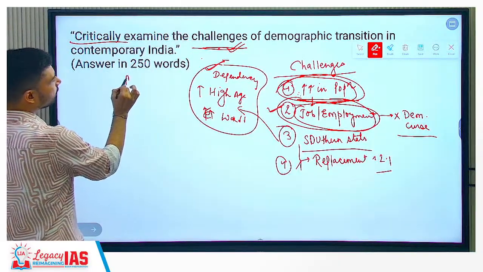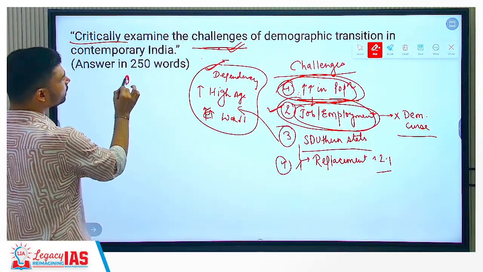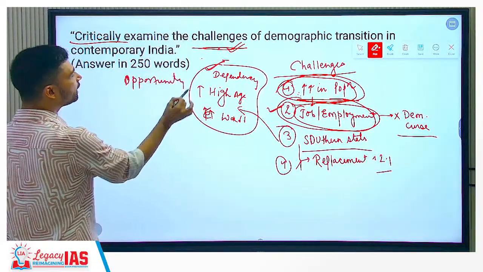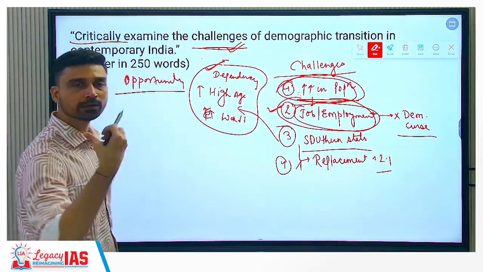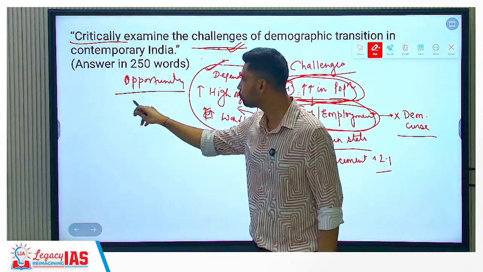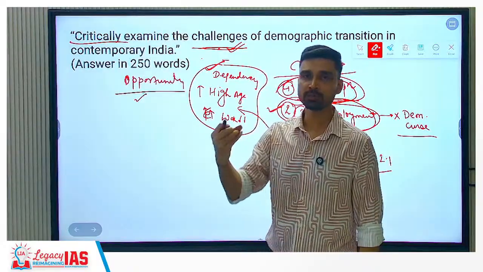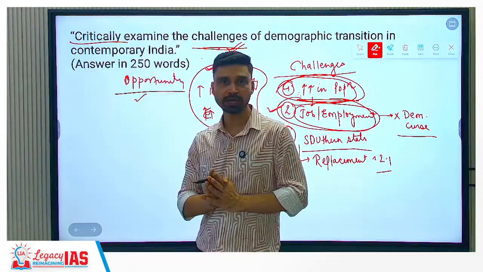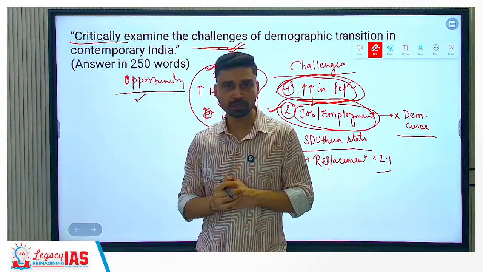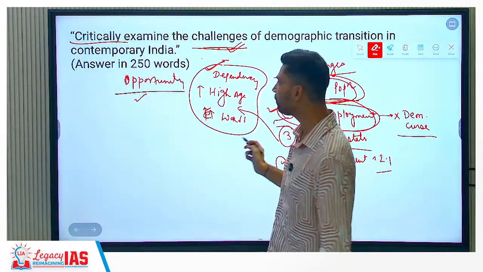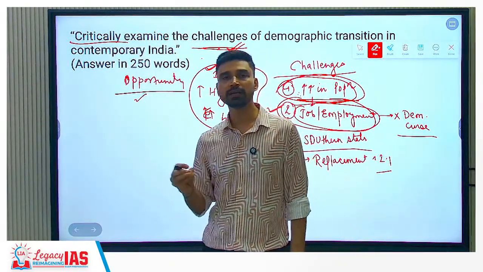So we have to write how this demographic transition can provide a very good opportunity for India to tap into its human resources and grow at a much more rapid pace. So here, what is the opportunity you have? Still, India has one of the highest populations of youth category, working age population we can say. More than 50 to 60% of India's population still is in the working age group. If you are able to provide them adequate jobs and employment, they can contribute significantly to the economic growth.